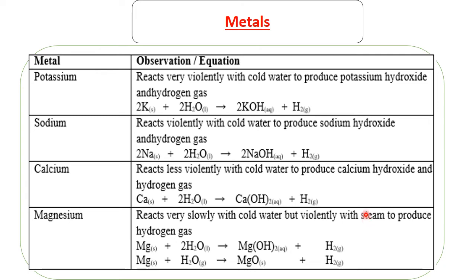So when water is heated, we expect a reaction that is far better than when it's cold. So potassium and sodium were able to react with cold water because they are very reactive. But calcium did not react that fast with cold water. Then magnesium was even worse, till it was reacted with steam, where the reaction was violent.